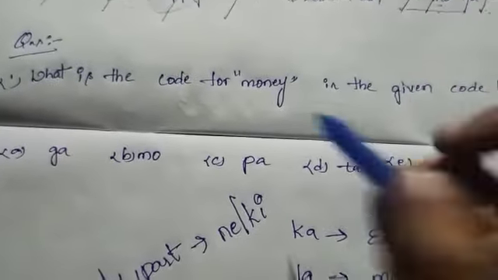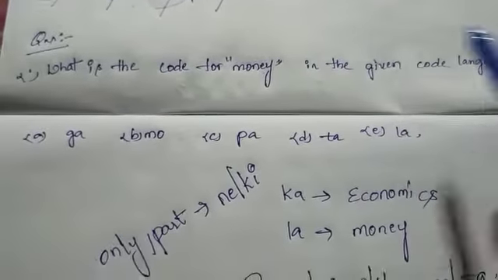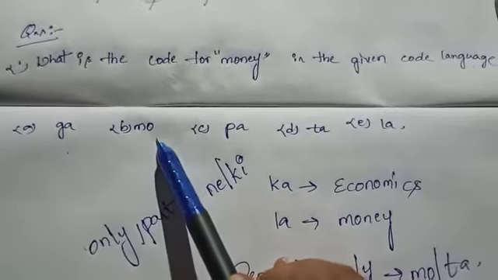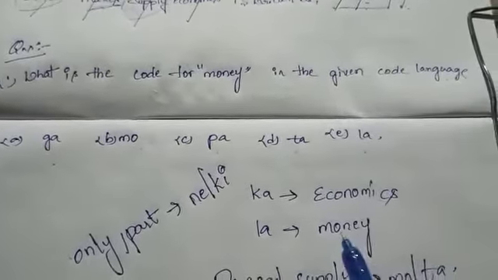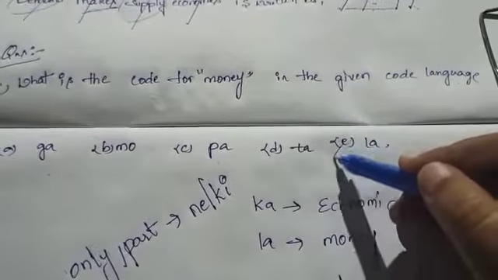See questions. What is the code for money in the given code language? See options: GA, MO, PA, TA, LA. Here we get LA is code for money. So option E is correct.